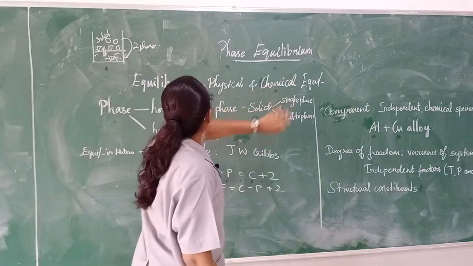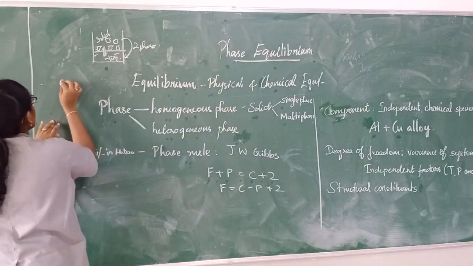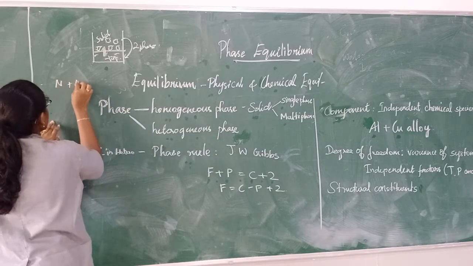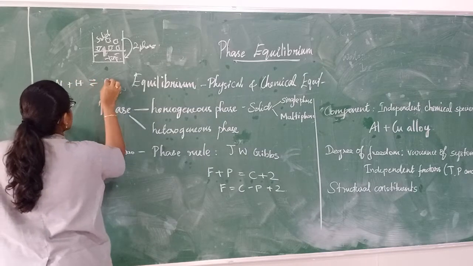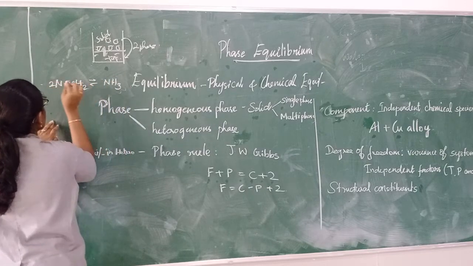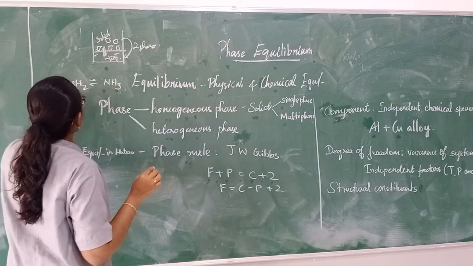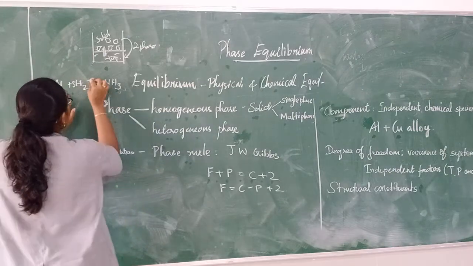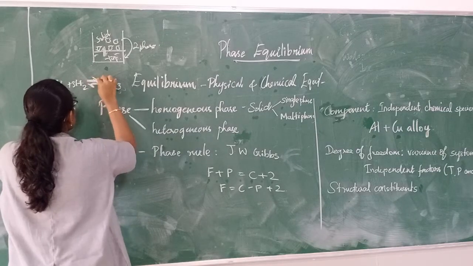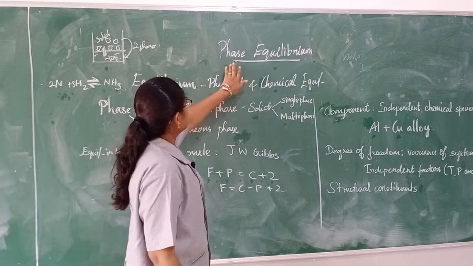An example for chemical equilibrium is the formation of ammonia. When ammonia is formed, nitrogen and hydrogen are involved. The rate of the forward reaction will be equal to the rate of the backward reaction. That reaction will be expressed in equilibrium. The equilibrium symbol is this, the double arrow symbol. Okay, the next one is phase.